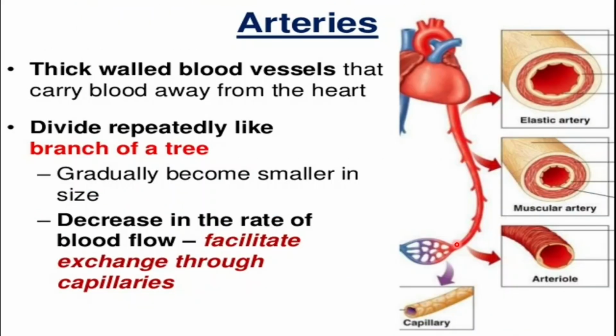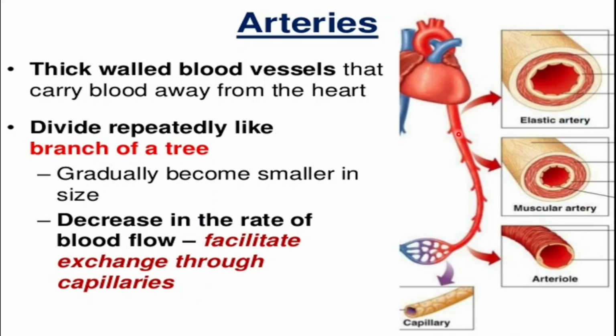Right, so we have discussed the different layers of the blood vessels. And now we are discussing the types of blood vessels. First we are discussing the arteries. You know the arteries are those blood vessels which carry the blood away from the heart. So this is the artery which is carrying the blood away from the heart.